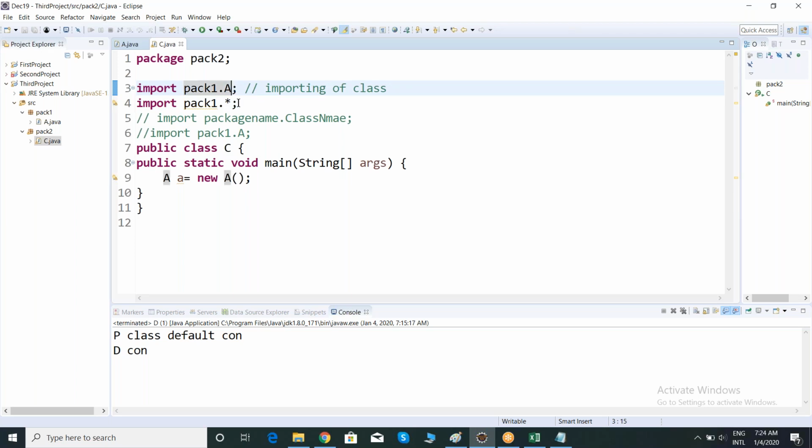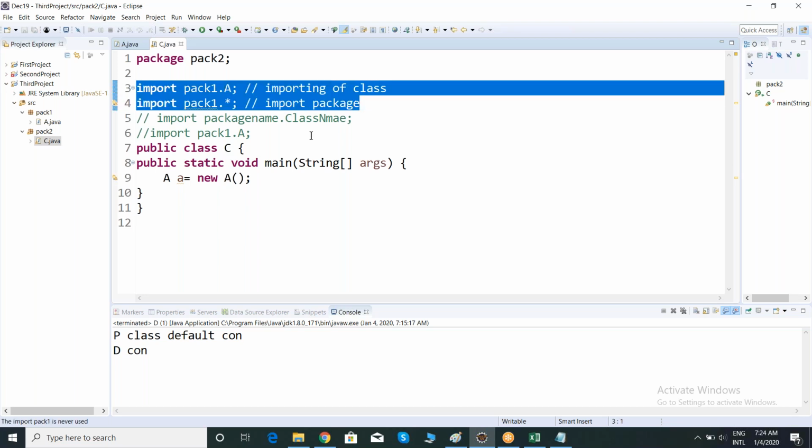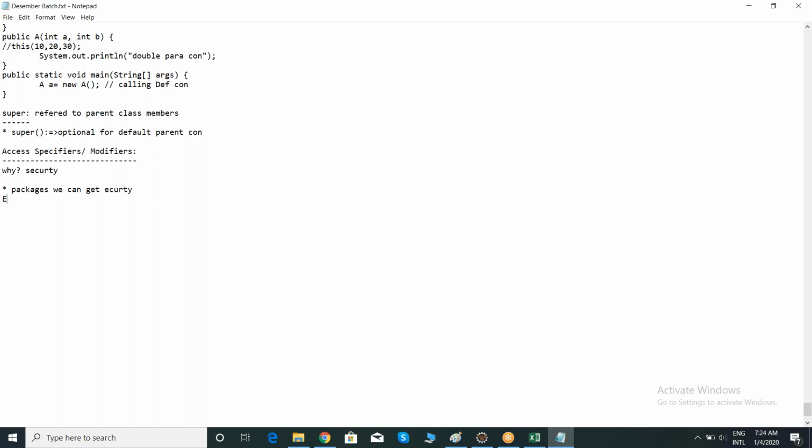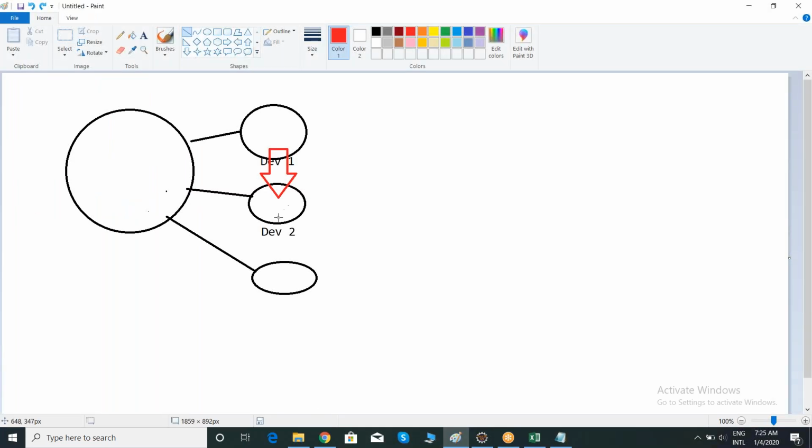Otherwise you can import the entire package. Okay team, this is how we access a class present in another package, and this is how we can access the entire package. Clear? And now we can apply security at package level.